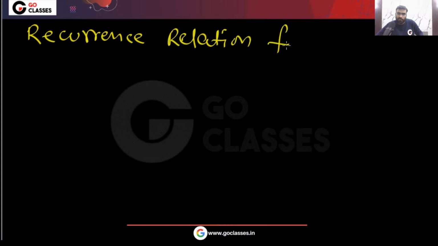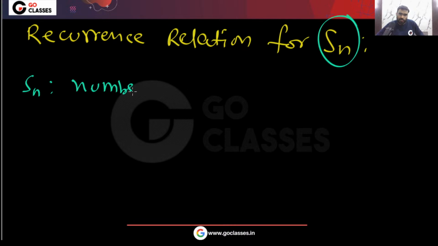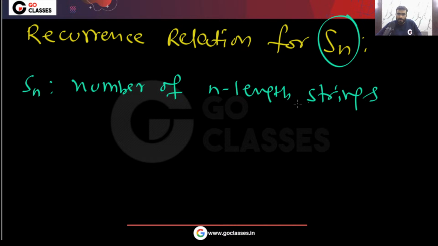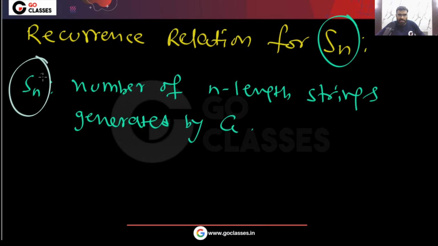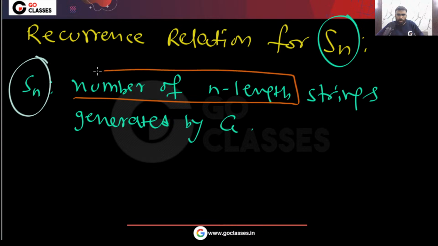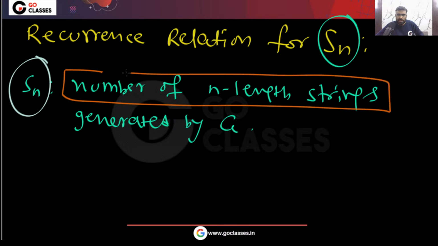The recurrence relation for Sn. What is Sn? Sn is the number of n length strings generated by G. So what will be the recurrence relation? Tell me. Sn is the number of n length strings. How many n length strings can I generate from G? This is your Sn.